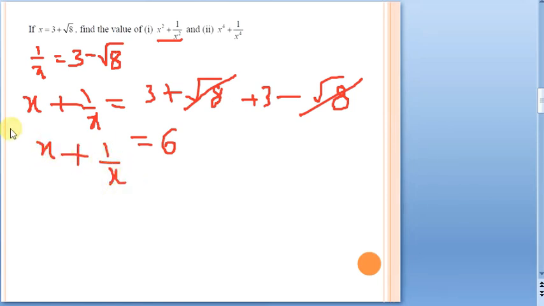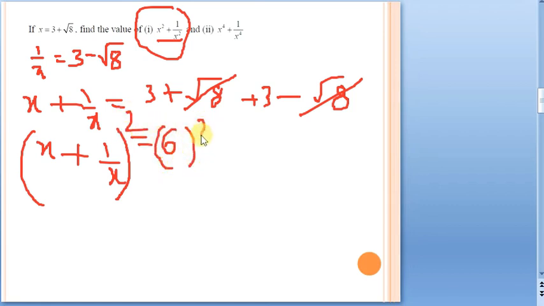Okay. Now see, we have squares in the question. So let us solve this first part here. What we have to do? We have to square it on both sides. Remember, we are using a new concept here, that is squaring on both sides. That means this entire thing has to be squared is equal to 6 square. Why? Because when you operate with the same operation on both the sides, the equality won't get affected.